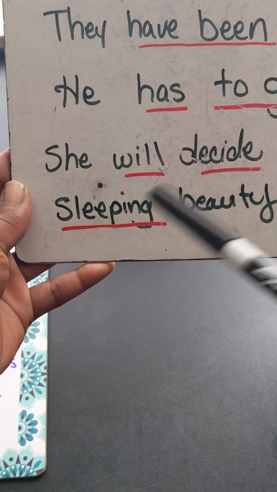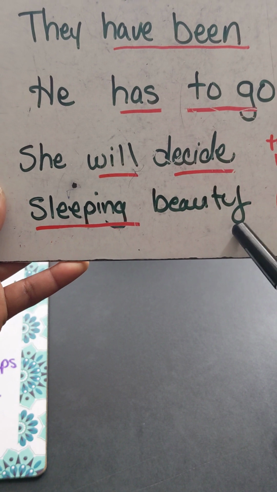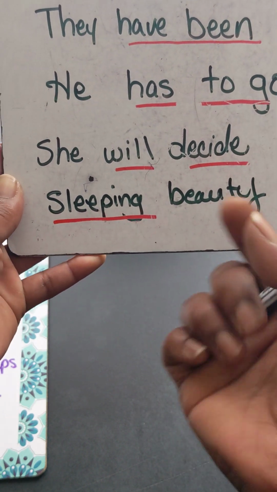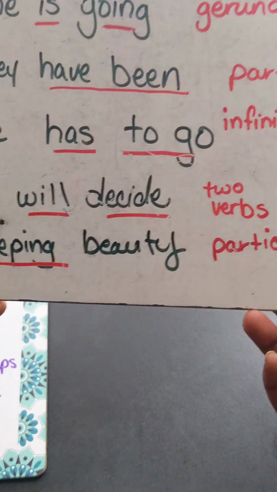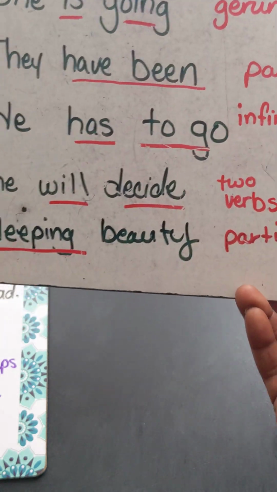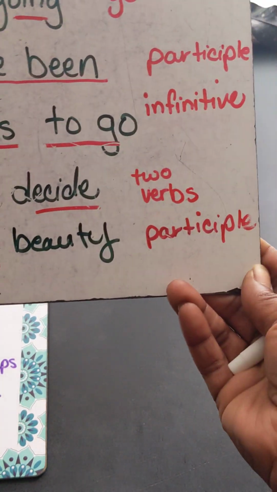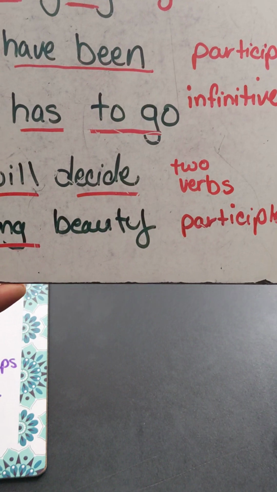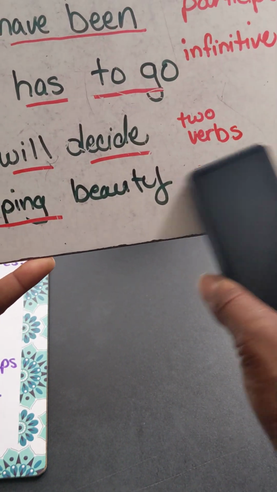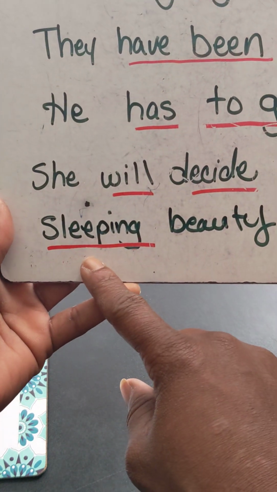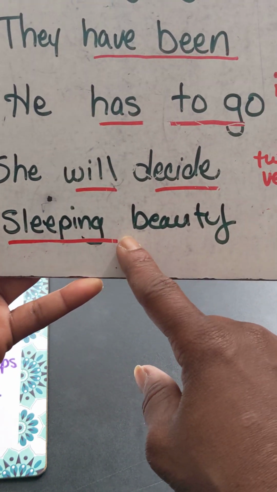That's really an adjective, not a noun. But together as a group, they're a noun, a sleeping beauty. And again, a gerund, not a participle. Gerund, because it's got ing.